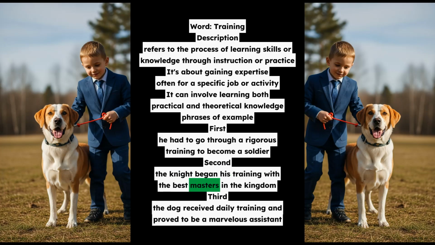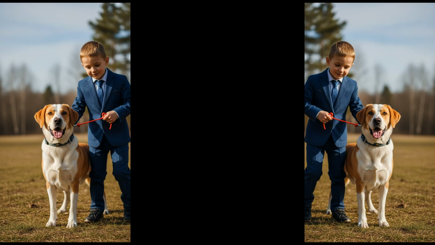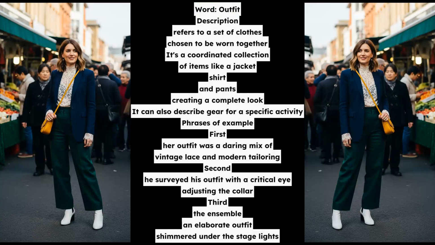Word: outfit. Description: refers to a set of clothes chosen to be worn together. It's a coordinated collection of items like a jacket, shirt, and pants, creating a complete look. It can also describe gear for a specific activity.